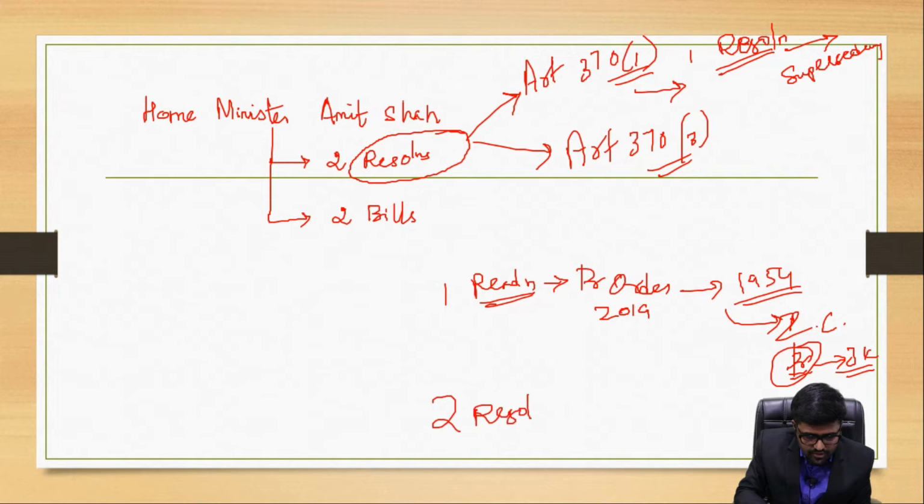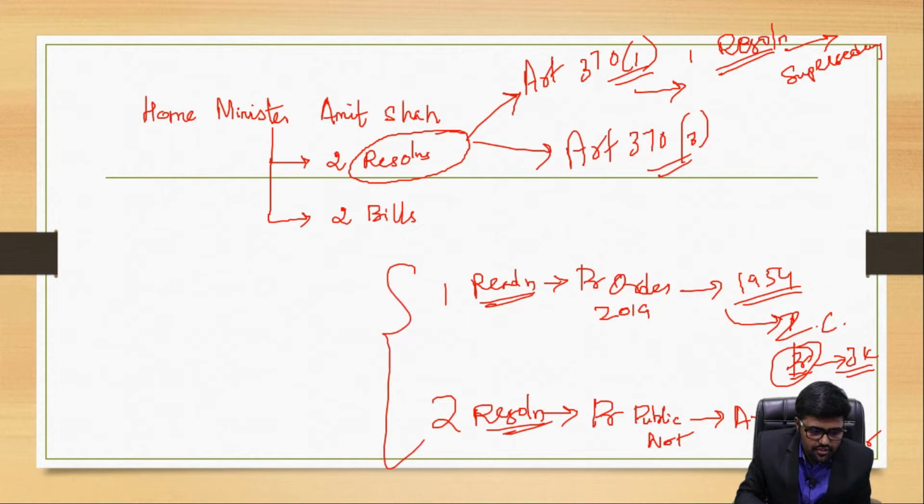Now there was a second resolution. What is the second resolution? There's going to be a Presidential public notification, whereby it's going to make Article 370 itself inoperative. How were these two resolutions brought about? Using Article 370 itself. Where is Article 370?